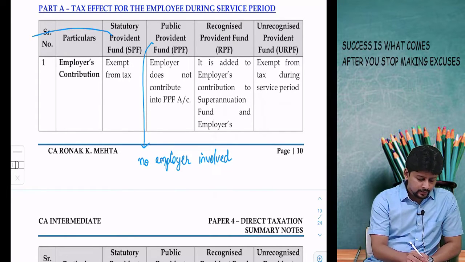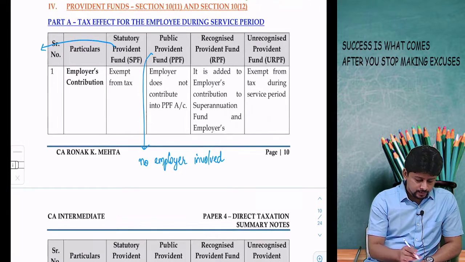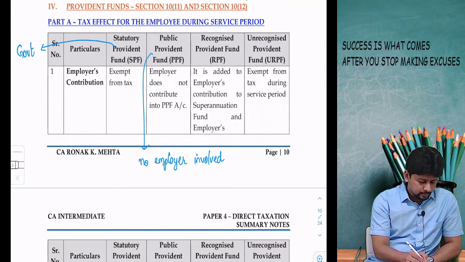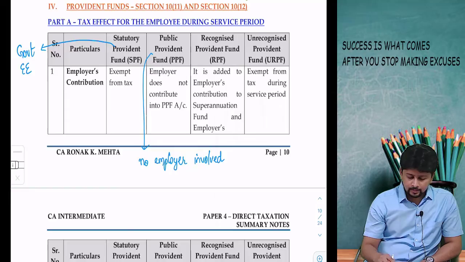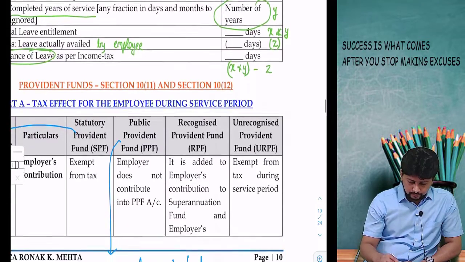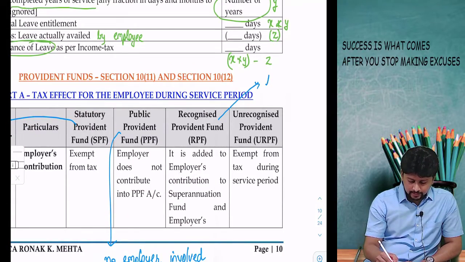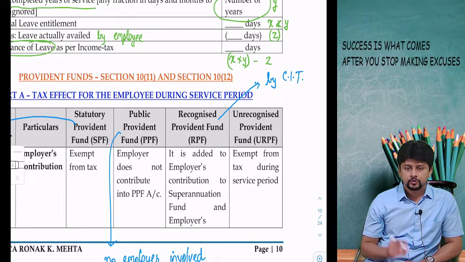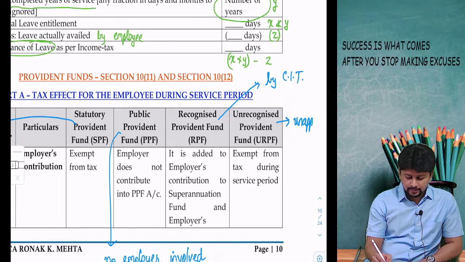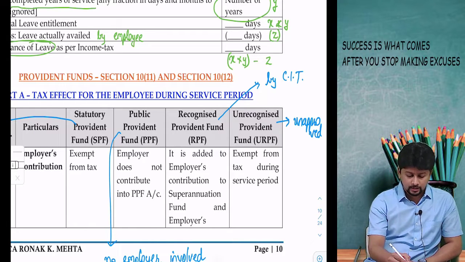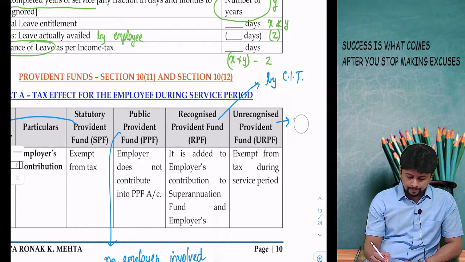Statutory provident fund, which means we are talking about a government employee. Recognized provident fund means it is recognized by the Commissioner of Income Tax. So it is a recognized fund as per income tax law. Unrecognized fund means it is an unapproved fund. The Commissioner has not given his approval.